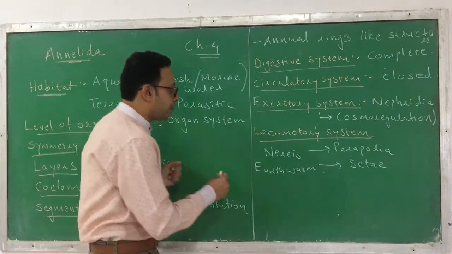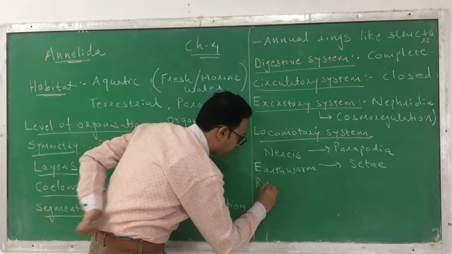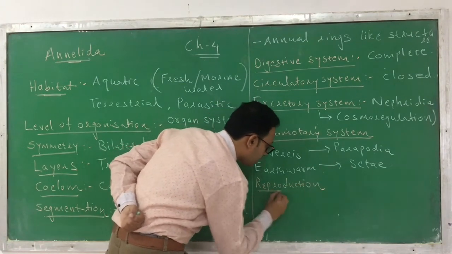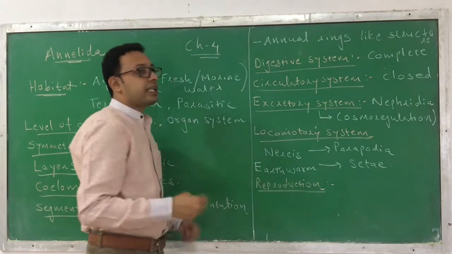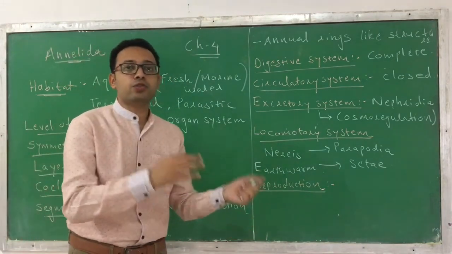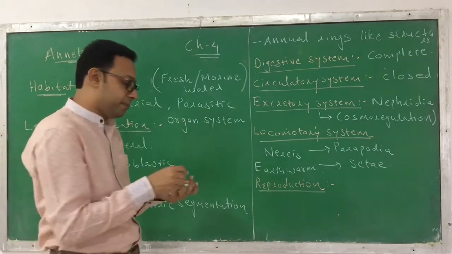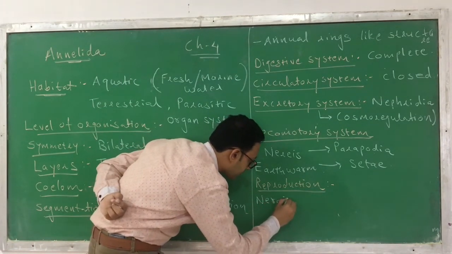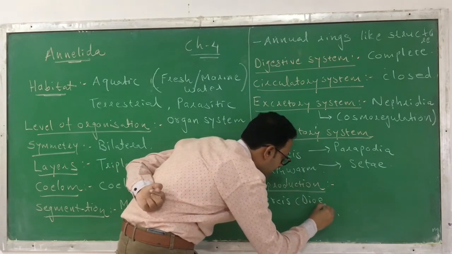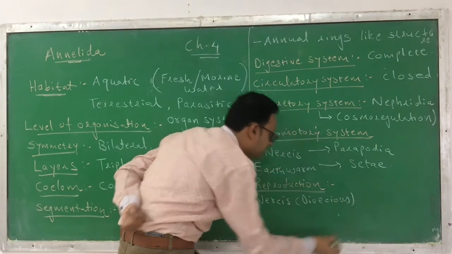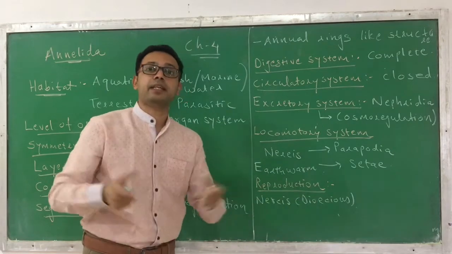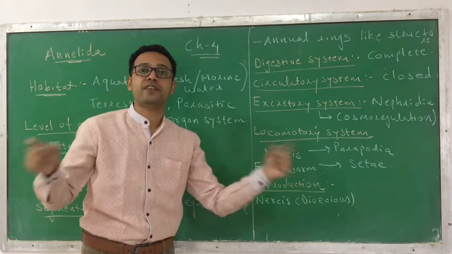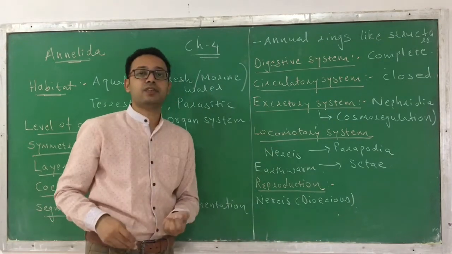Okay. Now when we talk about the reproductive system or the reproduction, how they reproduce. If you see, here the animals may be either dioecious or monoecious depending on the examples. Like if I take the example of Nereis. Nereis is dioecious. Dioecious, that means here both the sexes are separate. Male and female, two different sexes, or male and female as different individuals are present. That is in the case of Nereis.